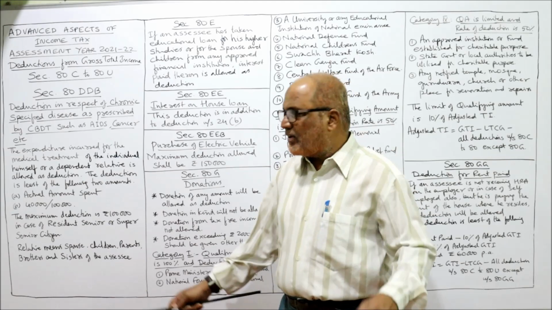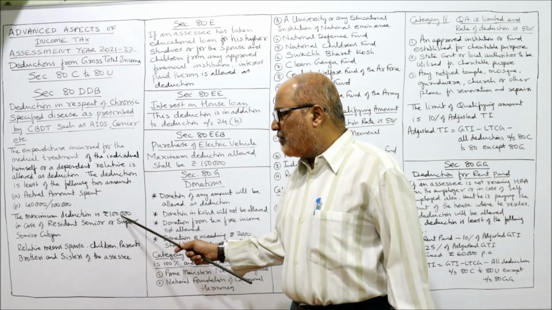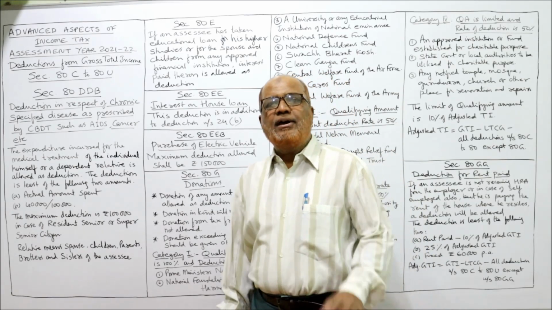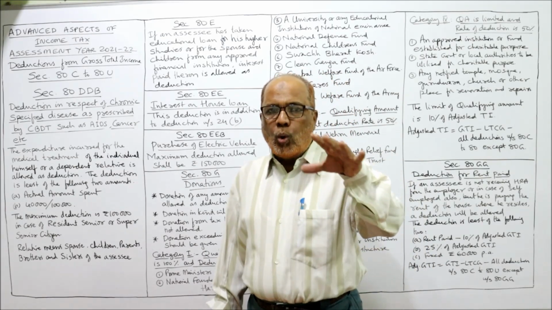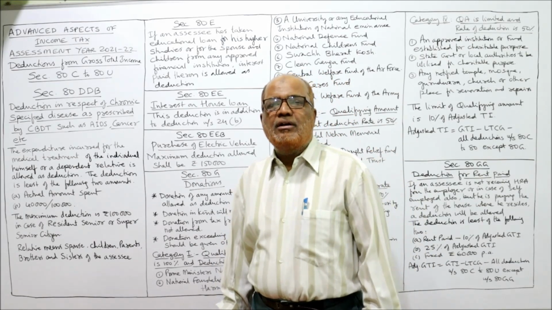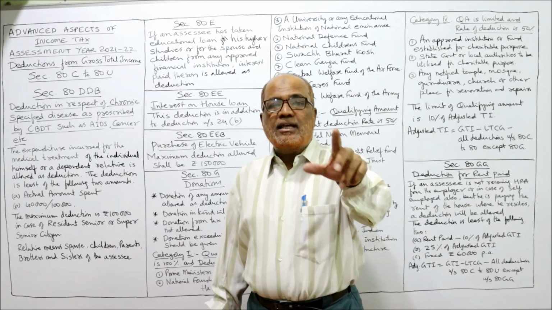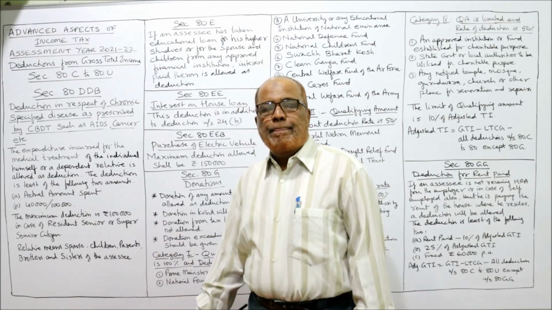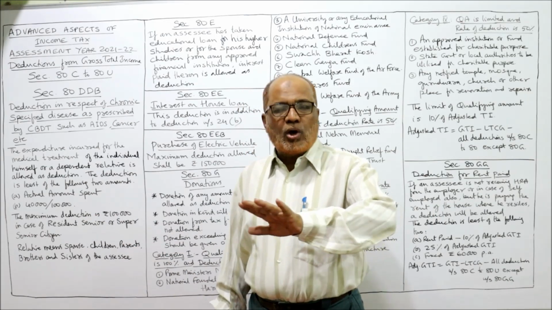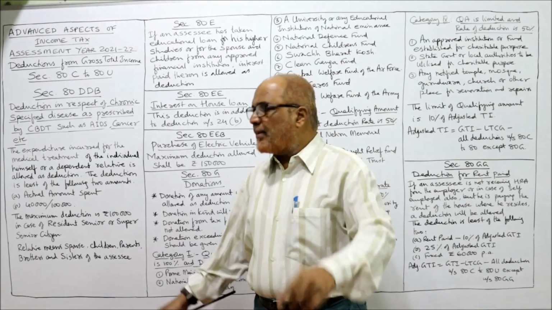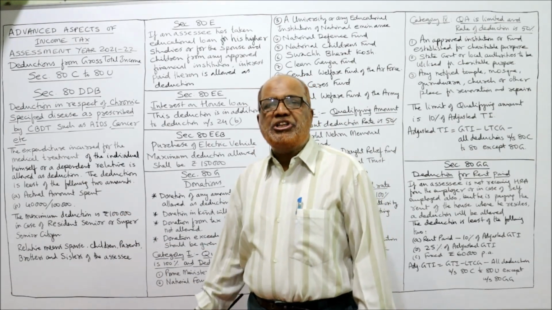So when 40,000, when 1 lakh? The maximum deduction will be 1 lakh in case of a resident senior or super senior citizen. If the person on whom the expenditure is incurred is a senior citizen or super senior citizen, then the maximum limit will be 1 lakh. If the person is not a senior or super senior citizen, a non-senior citizen, then the maximum limit will be 40,000.